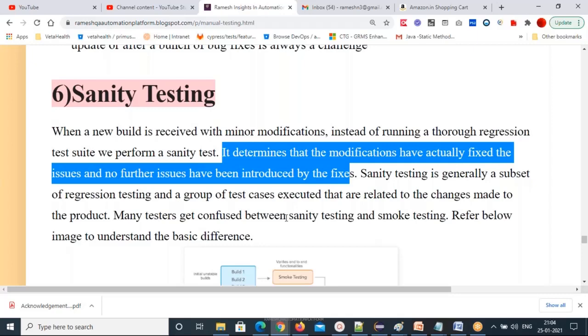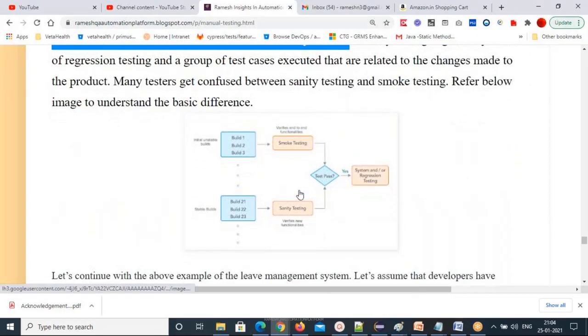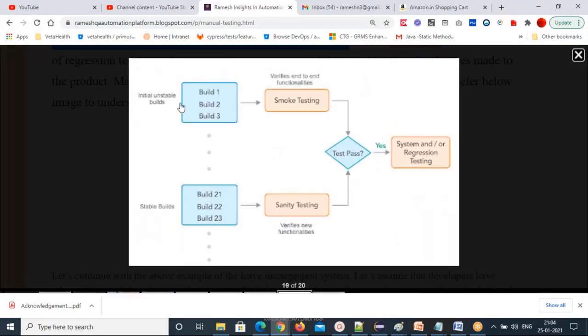Many testers get confused between sanity testing and smoke testing, so let me explain here. Initially, with unstable builds, build 1, build 2, build 3, which verify end-to-end functionality, that is smoke testing. When you get a build for the first time, you will do smoke testing. Then you will execute detailed testing. If test cases pass, you will do system testing and regression testing. Then after so many stable builds, right? So many builds are there. Now builds 21, 22, 23 are stable builds. Suppose in one of these builds they did a modification.